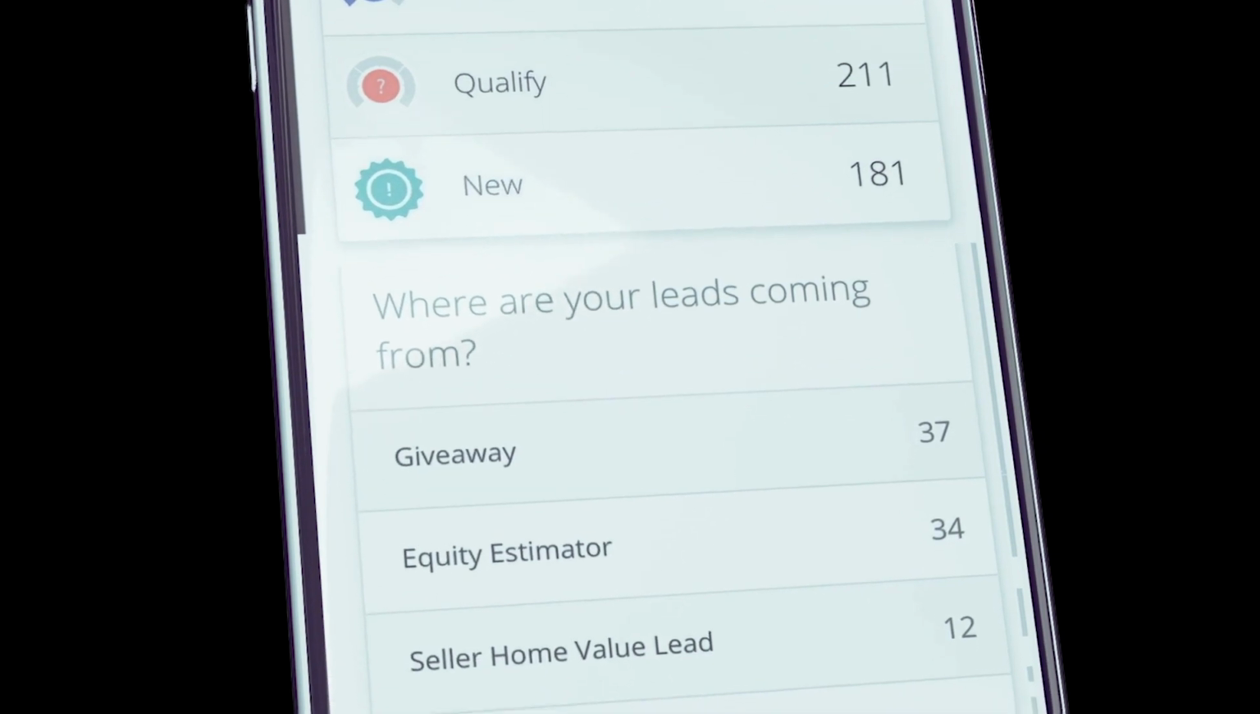I'm going to show you the exact steps I used to generate 44 seller leads in less than 24 hours and spent no money on Facebook, Google, or any other advertising platform. Just follow this plan and you could easily do it too.